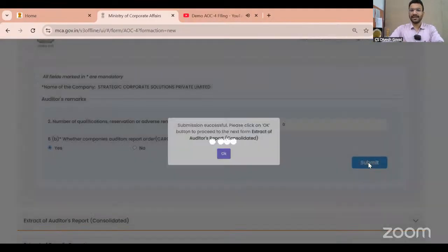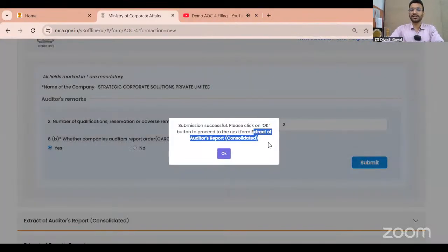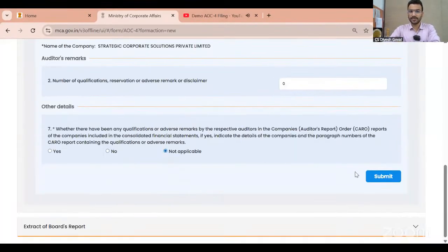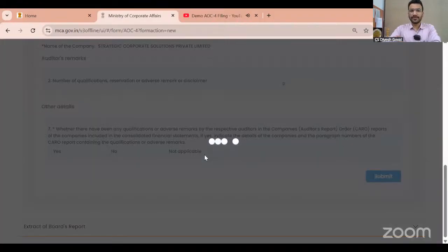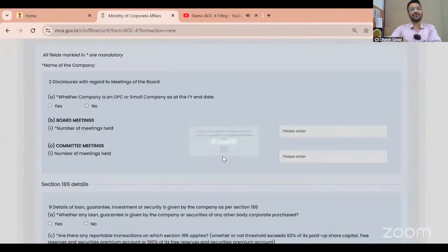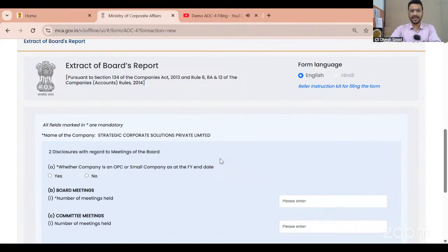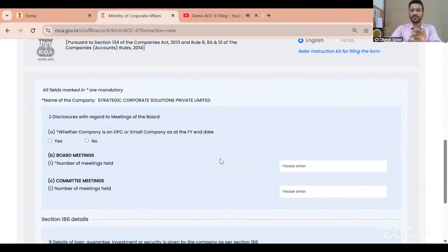Then it is submit. Now it is showing me the extract of the consolidated auditor report. This is showing because I have selected consolidation yes. If I select consolidation no, it will not appear here. Qualification, I will say no. General, no. Then next, the director report. It will always be there because the director report is applicable to each and every company. So whatever option you select, the director report extract will always be there.